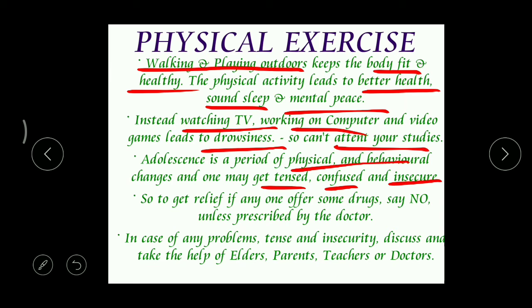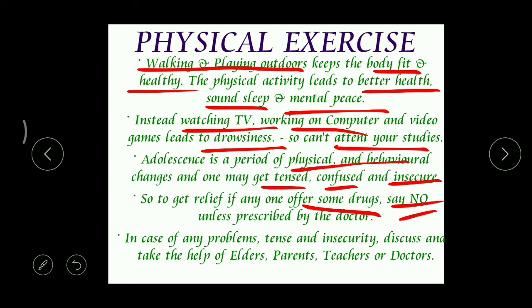If you have this problem, what do they say? "You take this medicine, you take this drug, then you will be okay." But without a doctor's prescription, we should not use any drugs. Here, drugs means medicine. If a doctor is prescribing it to you, then okay. But you should not take medicines on the advice of your friends or others. In such a case, simply say no to these drugs.